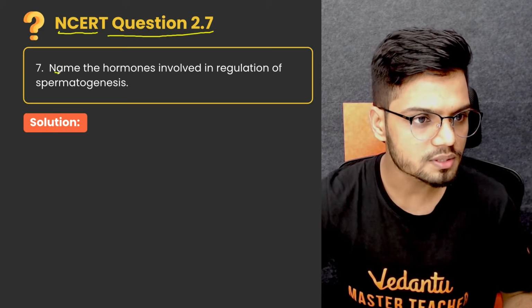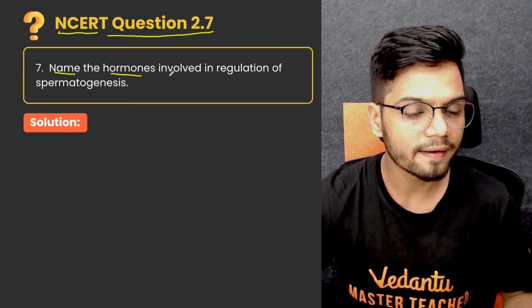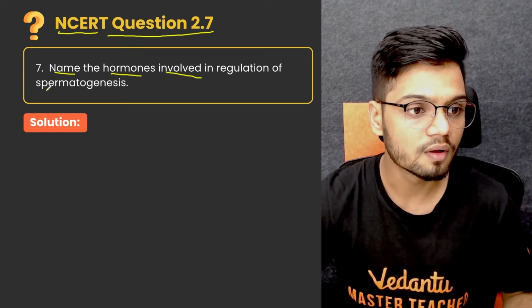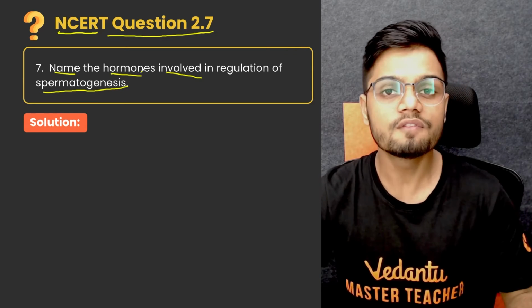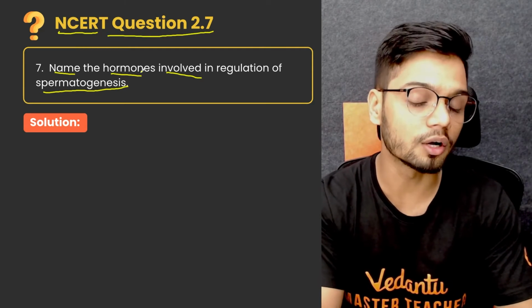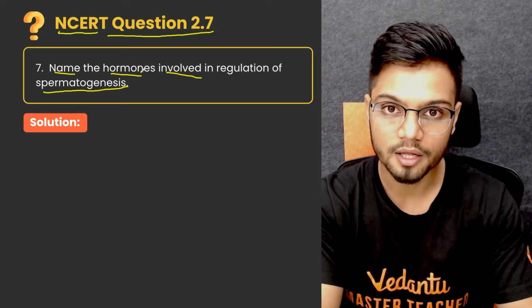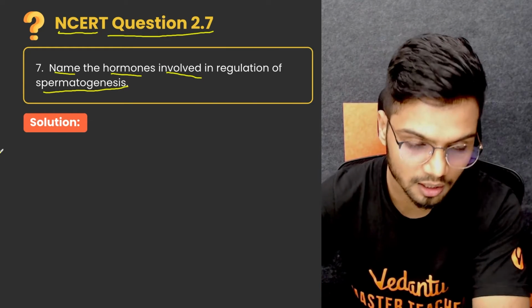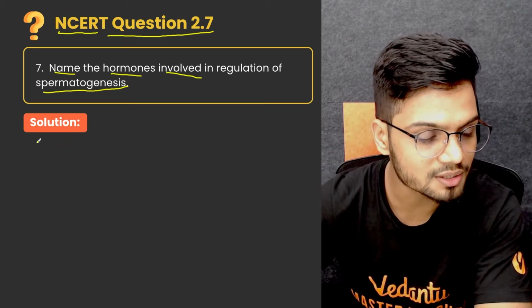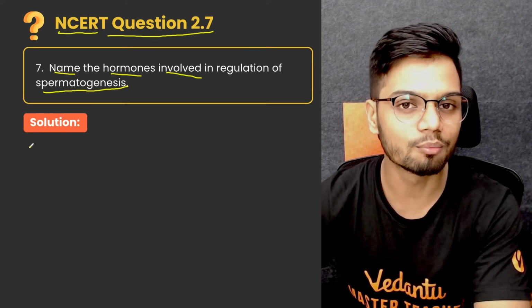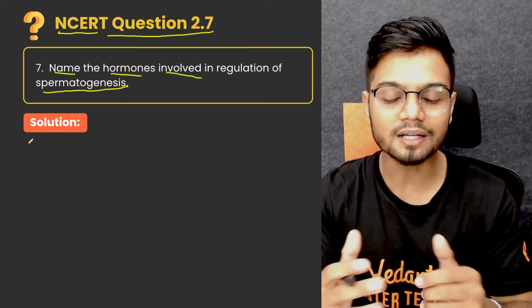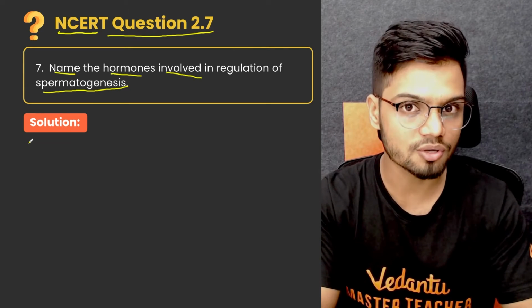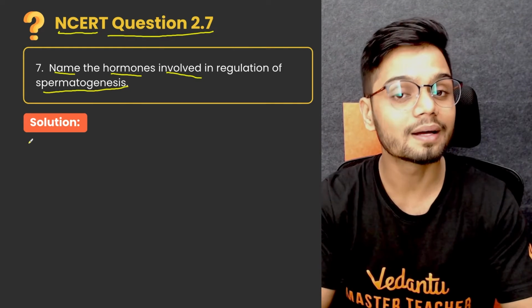Name the hormones. It says name the hormones involved in regulation of spermatogenesis. Which are the hormones which are involved in spermatogenesis? To understand this, you need to know the first hormone. The main hormone, the factor which determines the spermatogenesis, is gonadotropin releasing hormone.